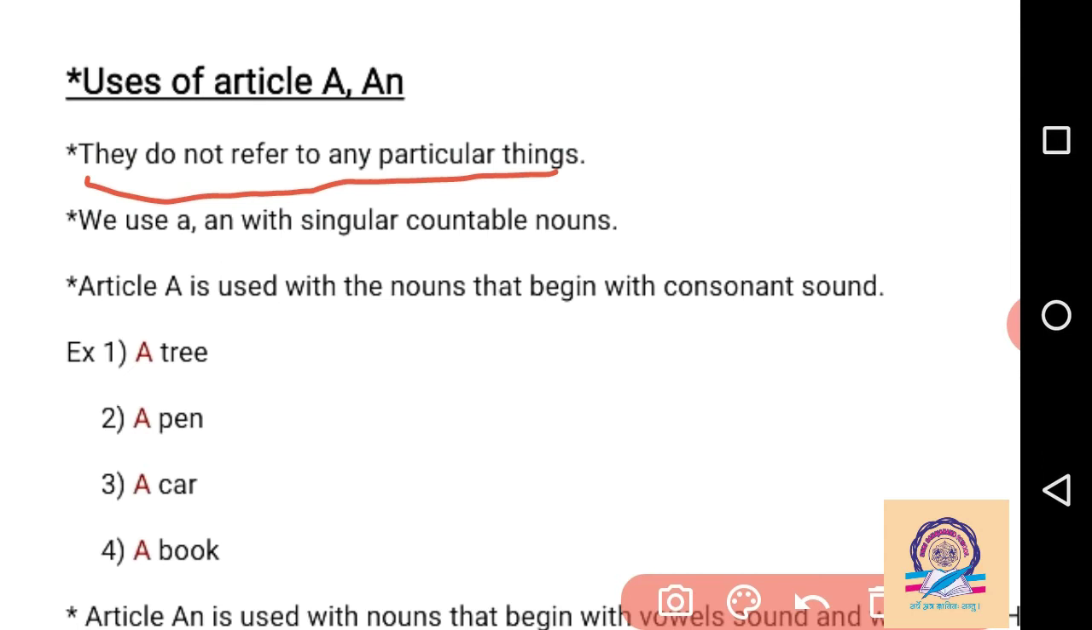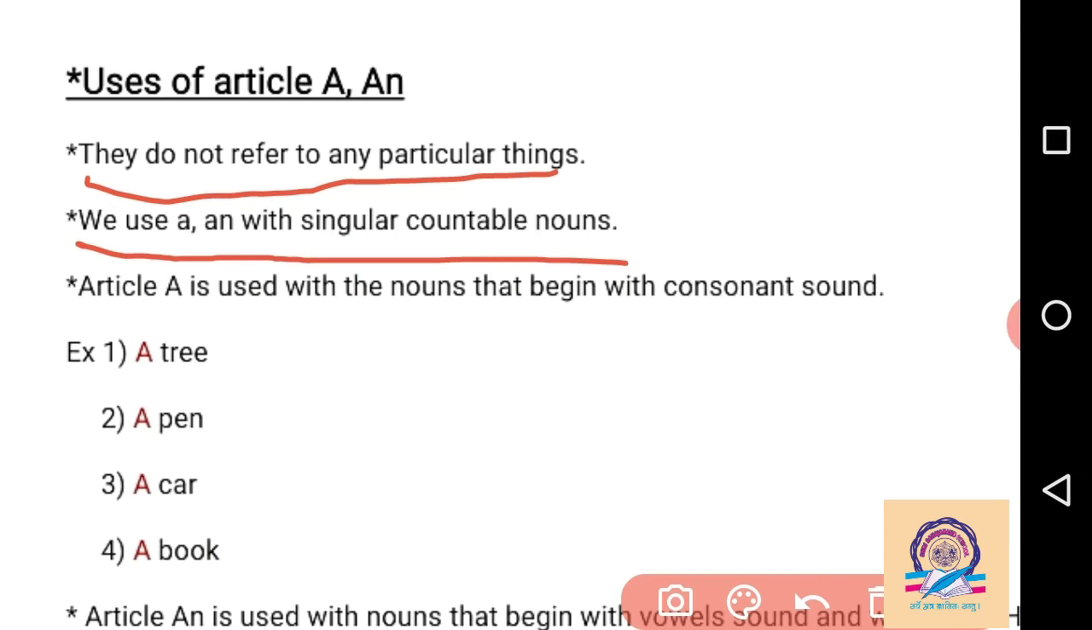We use 'a' or 'an' with a singular countable noun. Remember it, a very important thing here. The article 'a' or 'an' we can use with only one singular noun, it means only one noun. For plural we have to use the article 'the'. But for a singular and countable noun we have to use only 'a' or 'an'.